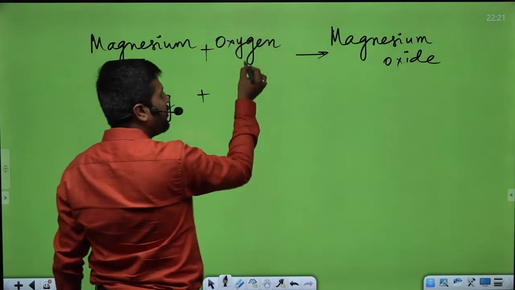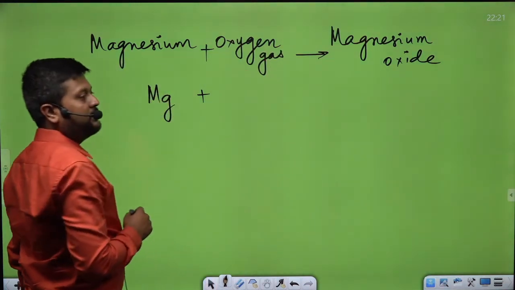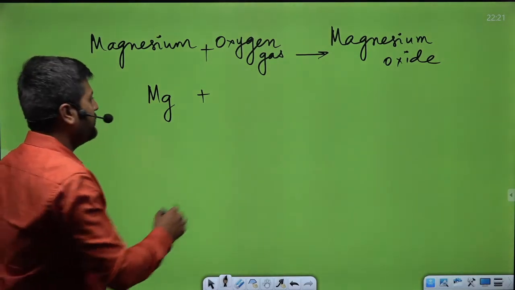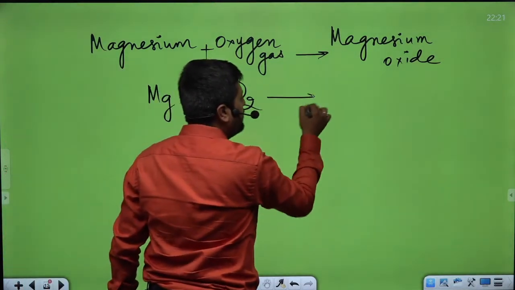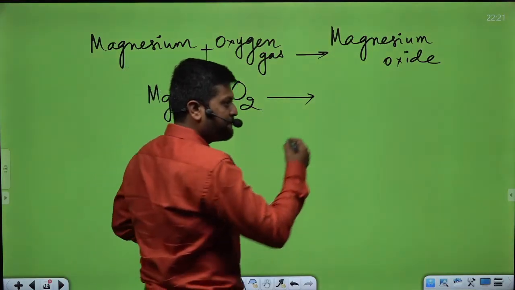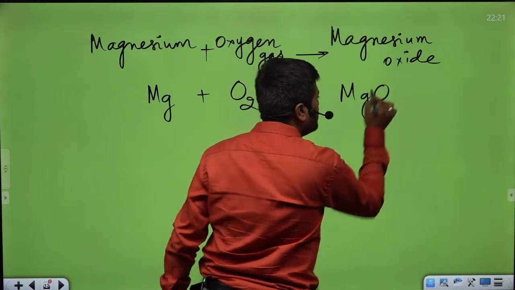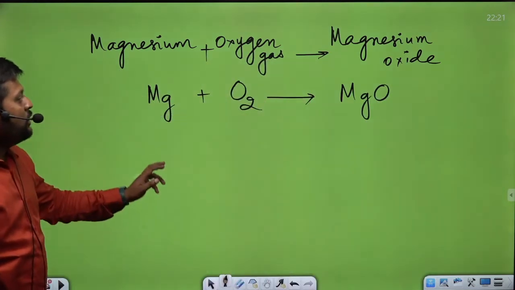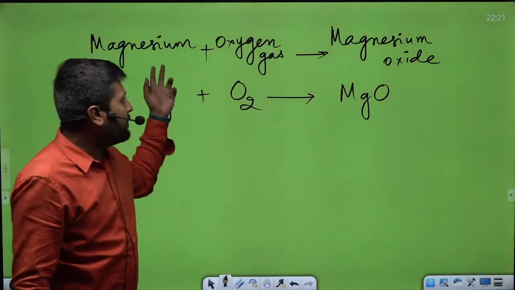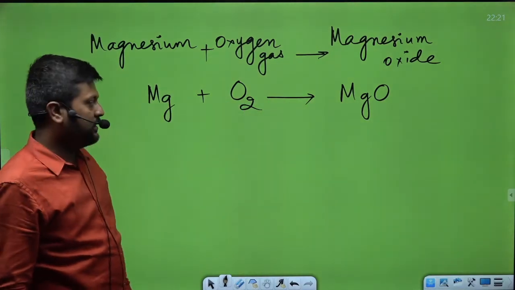Then what is the symbol of oxygen gas? O2. Okay. Then magnesium oxide is formed. So what is the symbol of magnesium oxide? MgO. Okay.